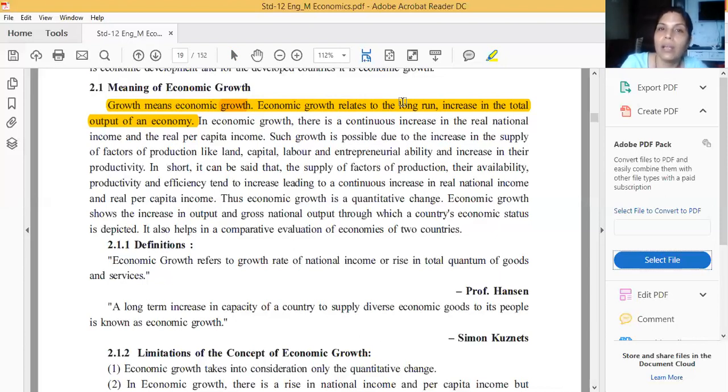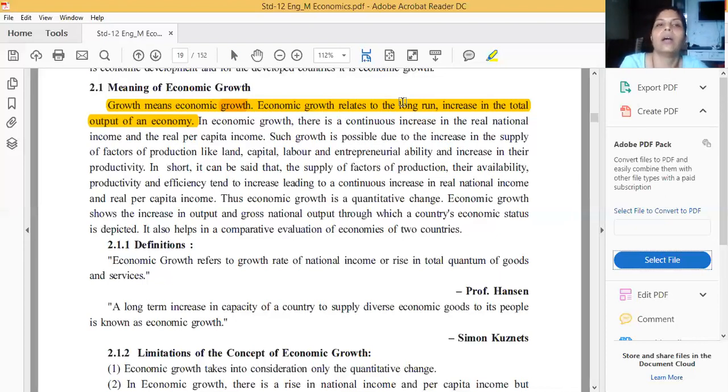Okay, when production is increasing continuously, year by year, month by month, then we can say it is economic growth. What do you say? In our India, is economic growth or economic development going on? Think one time. In our India, economic development is going on. Why? Because in India, production is increasing but not continuously. So economic growth is not in our India.